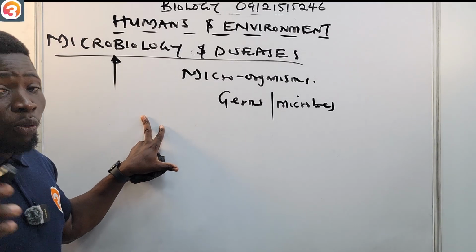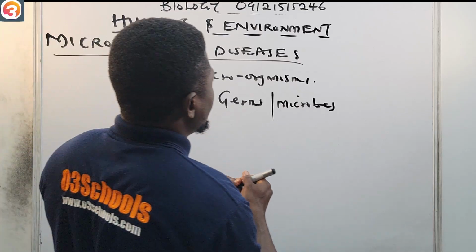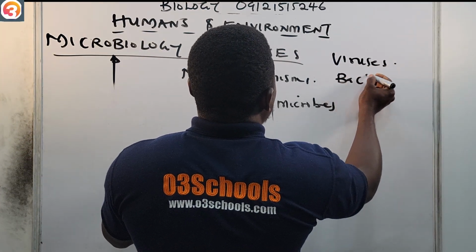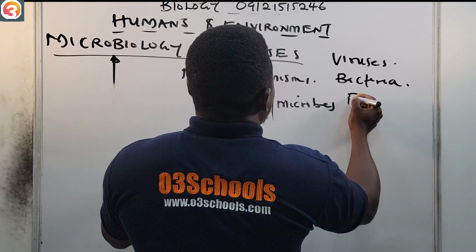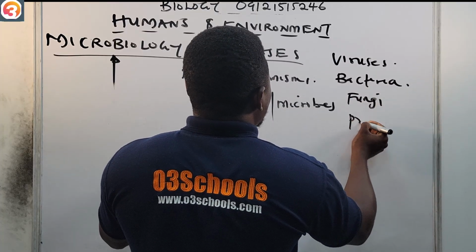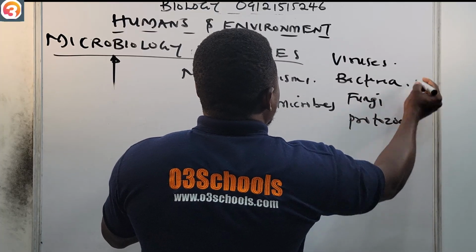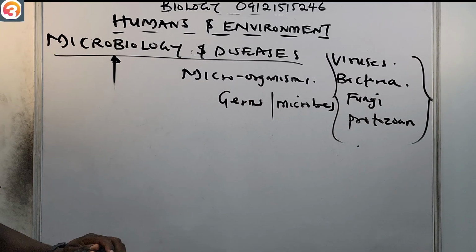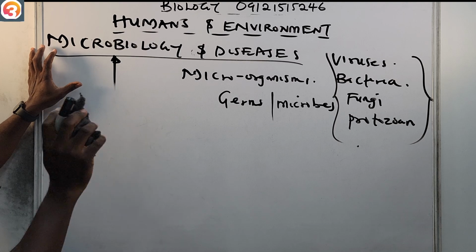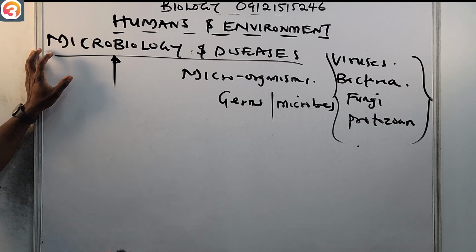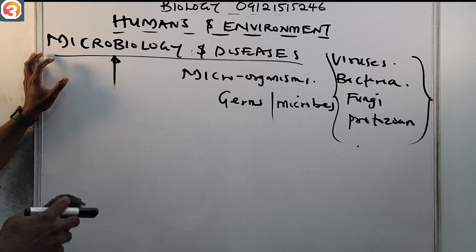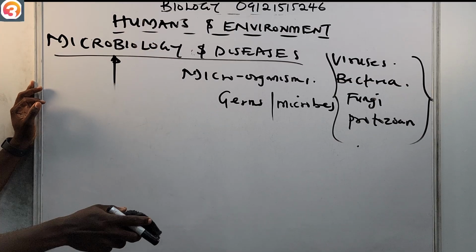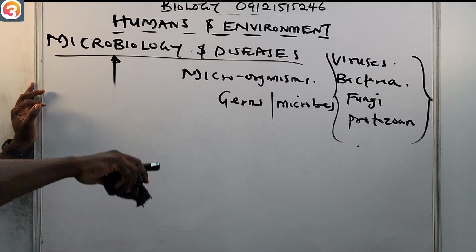Examples of microorganisms are viruses, bacteria, fungi, and protozoa. So these are examples of microbes. And of course, the smallest among all of them is the virus. The virus is the simplest and the smallest.